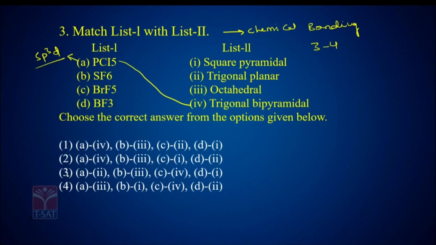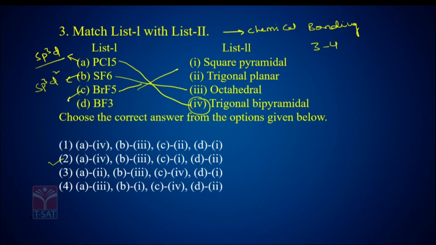PCl5 is A5, A4, right? Which options do you have? Option 1 and option 2. SF6 is sp3d2 with 0 lone pairs. What is its structure? Octahedral. A4B3, both in 1 and 2, are the same. BrF5 is T shape. Sorry, BrF5 is square pyramidal shape, right? Square pyramidal. A4B3 and C1, option 2.